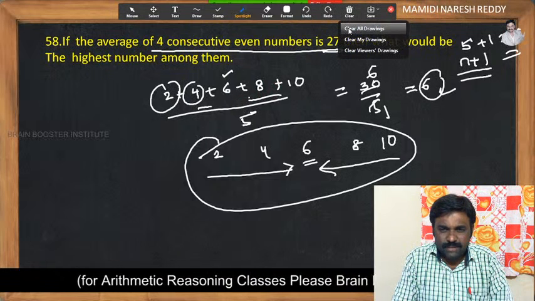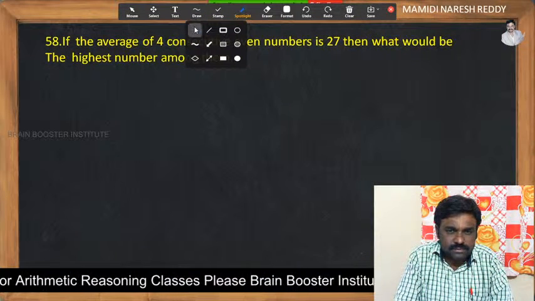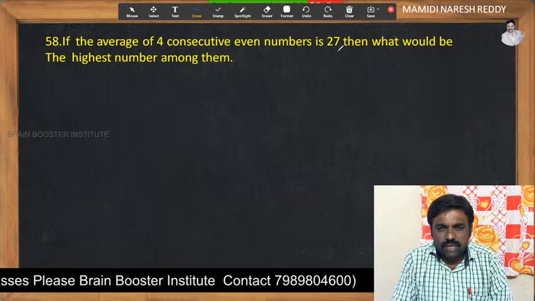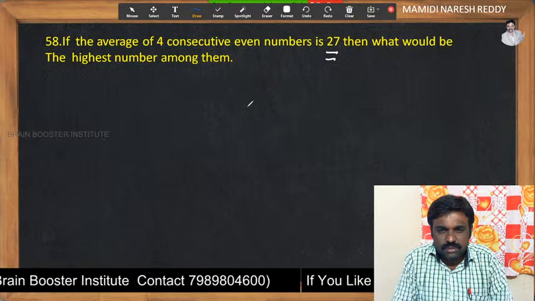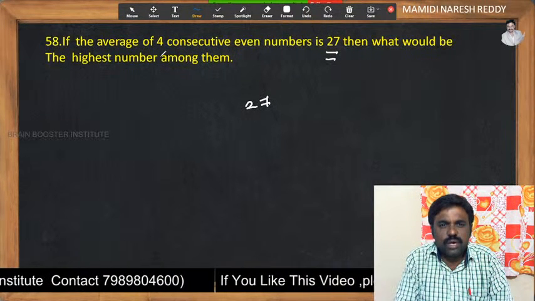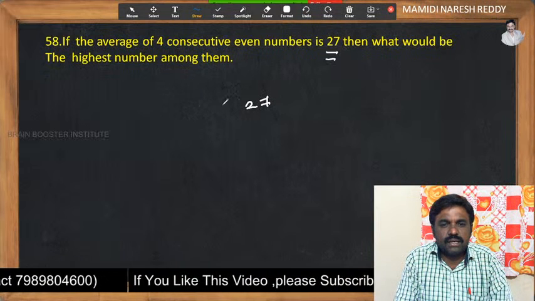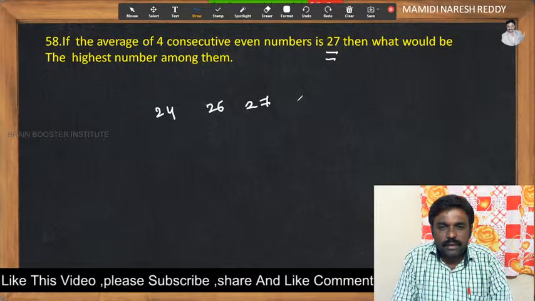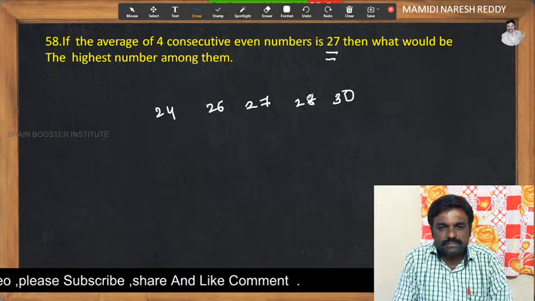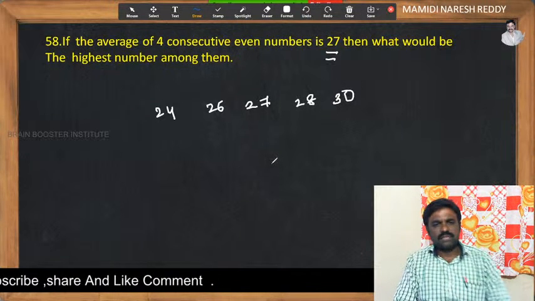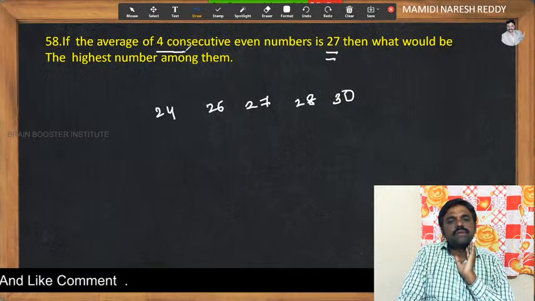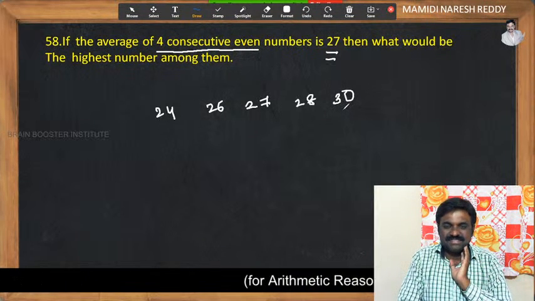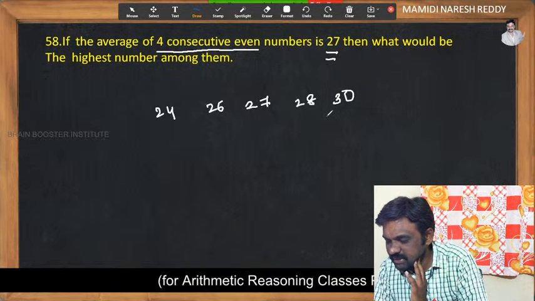By adapting this, the average of 4 consecutive even numbers is 27. So 27 must be the middlemost value of the 4 consecutive even numbers. What do you get here? Before it 26 and the next 28 and 30. Sir, you can ask me, you have given only 4 consecutive even numbers, but here are 5 numbers. Can anybody determine this?